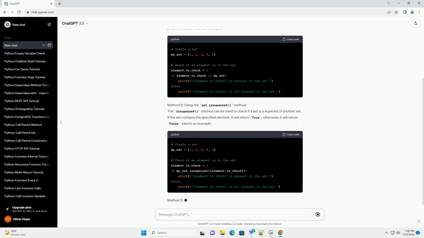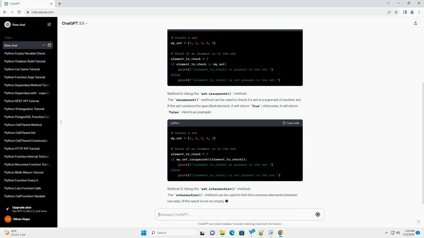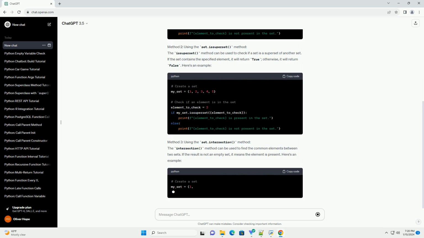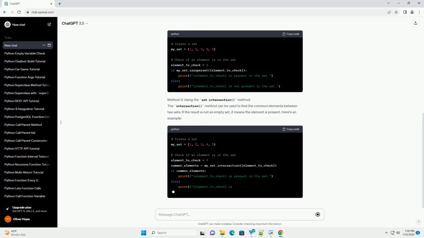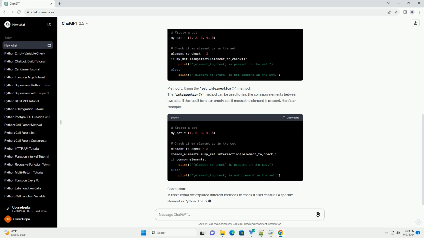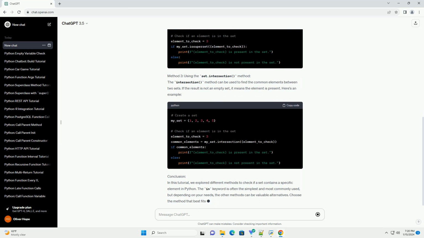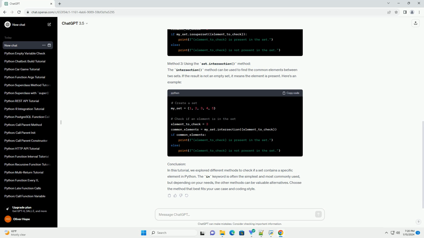The in keyword in Python is a simple and concise way to check if an element is present in a set. Here's an example. Method 2, using the set.issuperset method. The issuperset method can be used to check if a set is a superset of another set. If the set contains the specified element, it will return true, otherwise, it will return false.